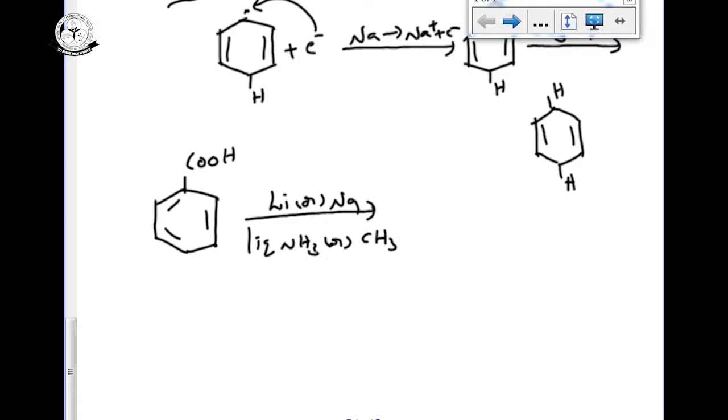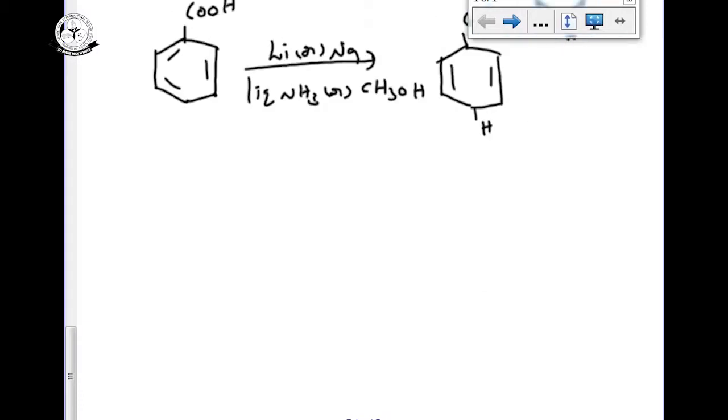So you can guess the answer, same as Birch reduction, here you are adding hydrogen, here COOH, the same, giving cyclohexadienoic acid. These are additional reactions, addition of hydrogen and addition of halogens.